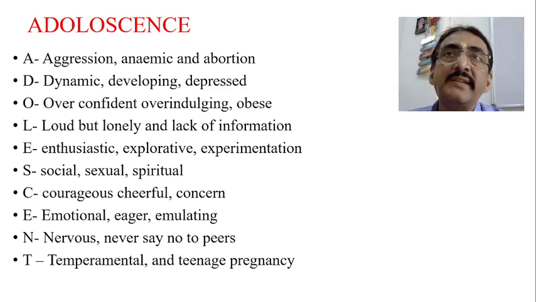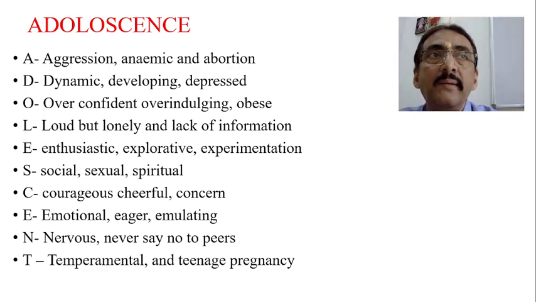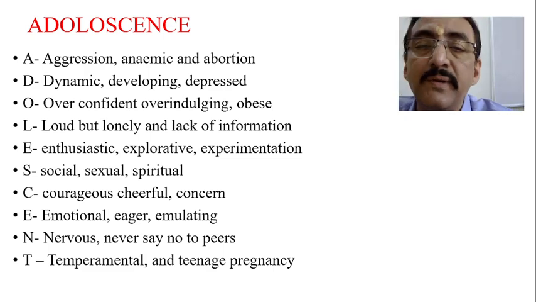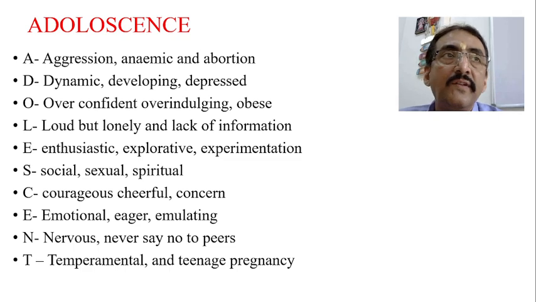Now E stands for emotional. Yes, emotionally they will be very, very fragile. Either they may be upset, they may be overindulging, they may be aggressive. So eager. They are also eager and also emulating. N stands for nervous. Many times they are nervous and never say no to the peers. Their strong relationship will be there with the peers, friends. So friends take over the place of the parents, and they will always listen to the peers or friends first. They want to make new friendships, new relationships, etc.